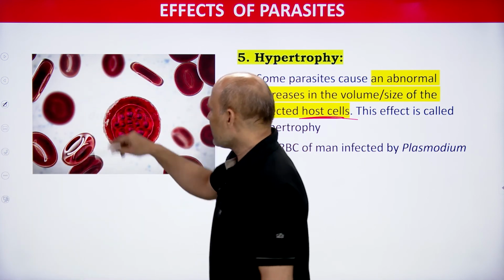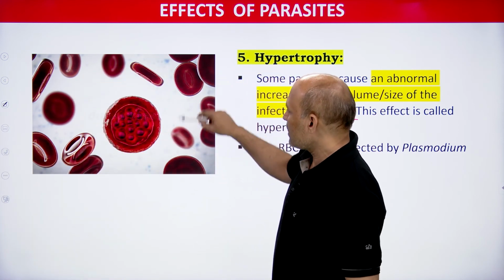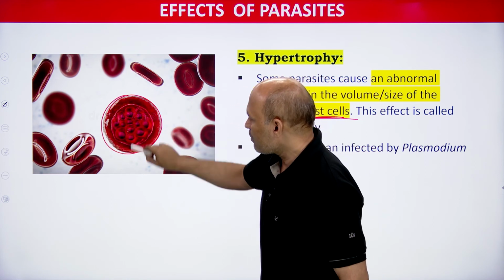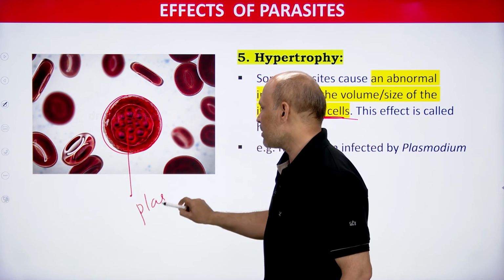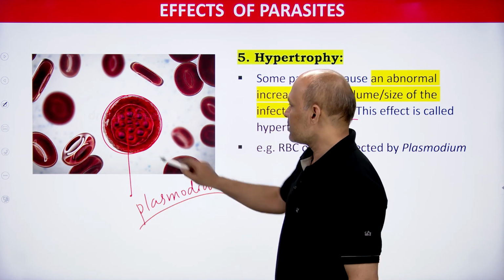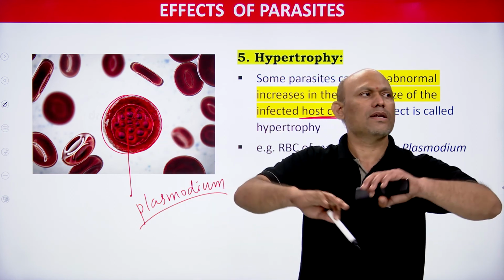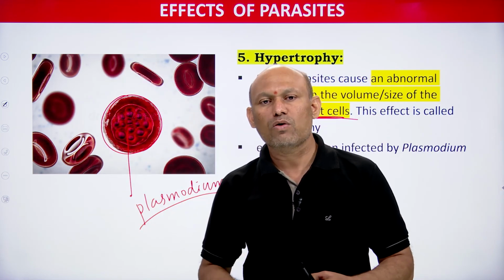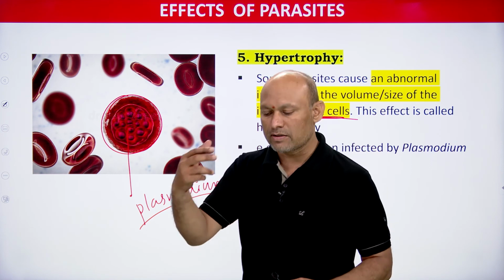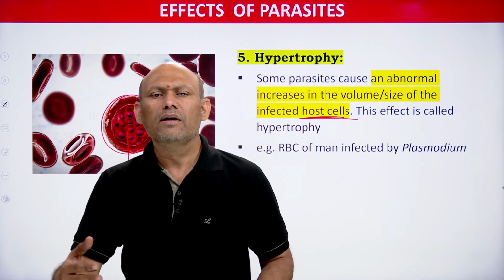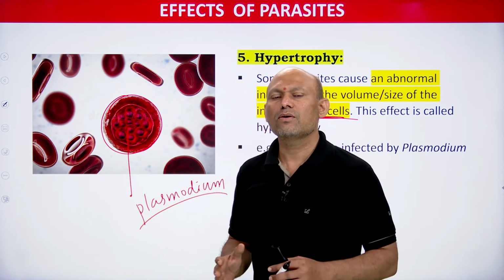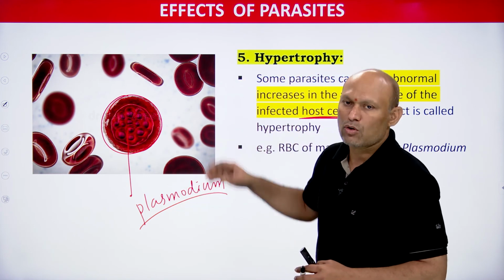So you can simply remember, these are RBCs, students. But in this RBC you see, inside this RBC you can find Plasmodium. So Plasmodium stages are there, the Plasmodium vivax malarial parasite is there inside this RBC. Therefore the RBC volume has increased several folds, so the size of the RBC has increased. So whenever a parasite attacks cells of the host and causes an abnormal increase in the volume or size of the host cell, that is called hypertrophy, students, you need to remember.